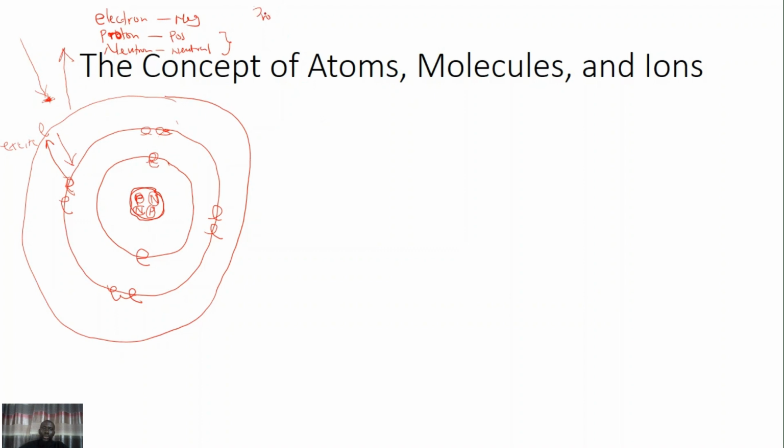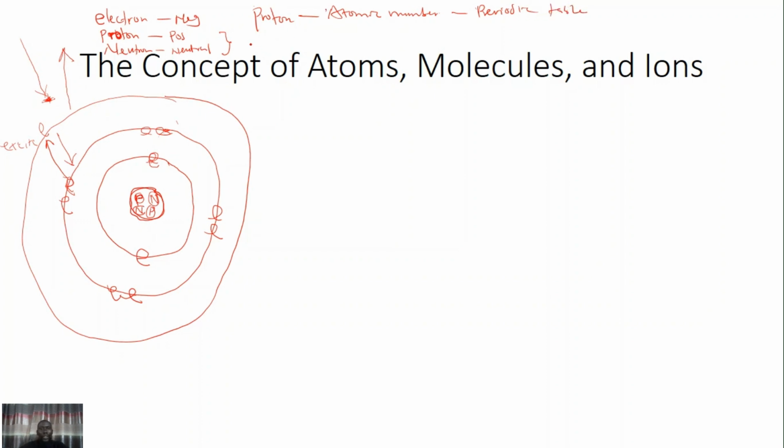The proton determines the atomic number of an element, and they determine the position of the element in the periodic table, which we will discuss later.